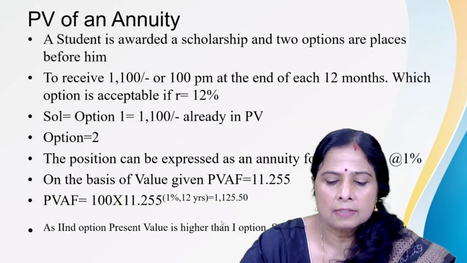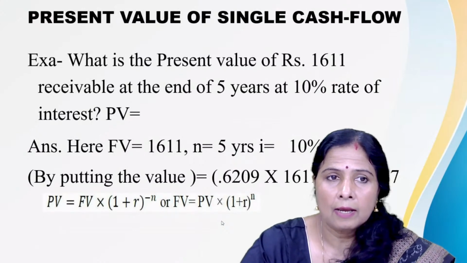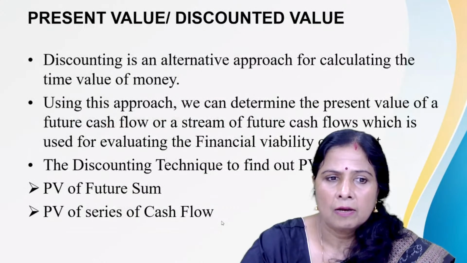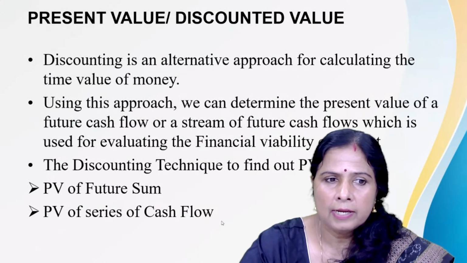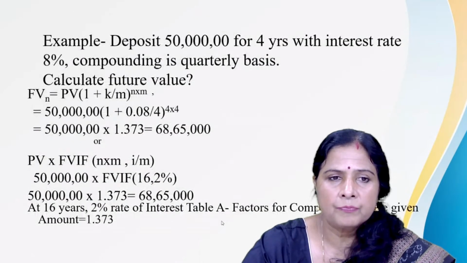So after knowing the single amount of future sum, I am going to another problem where we have to calculate the present value of a series of cash flows. Present value of a series of cash flows is otherwise known as the annuity.